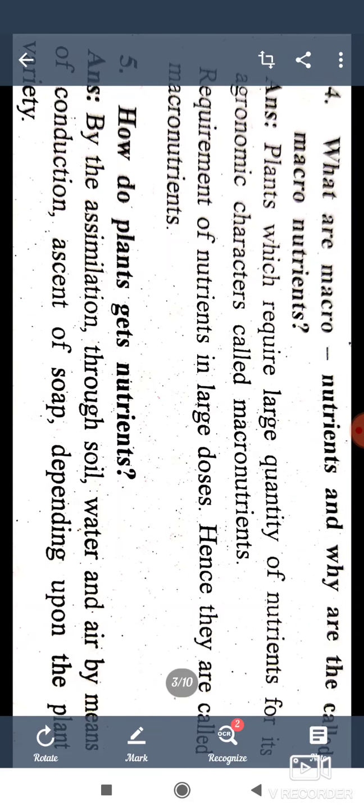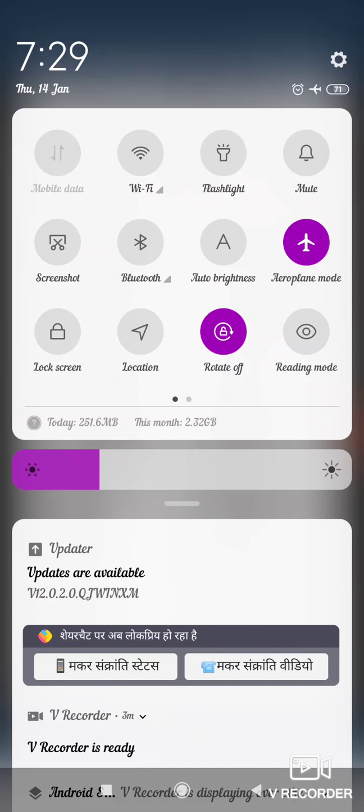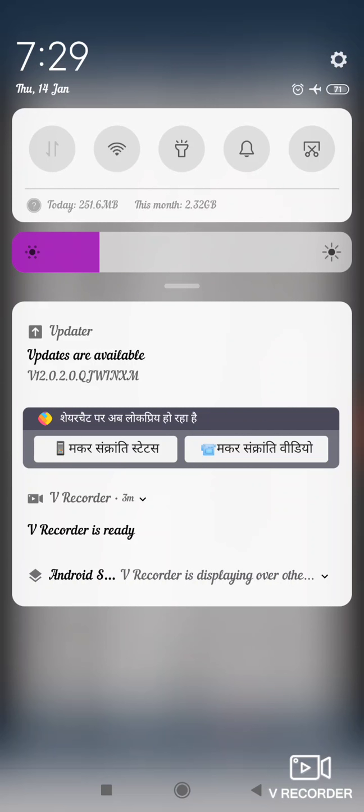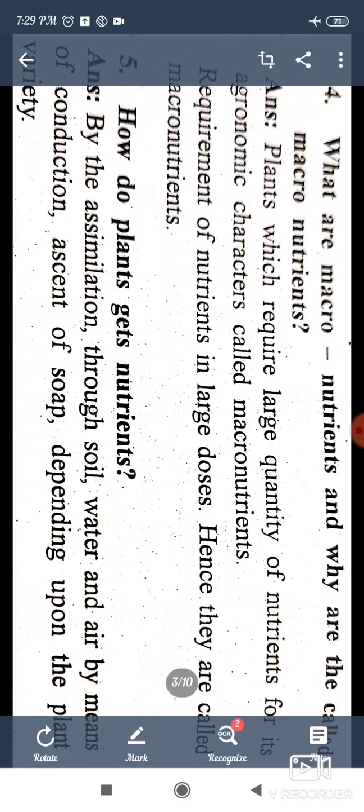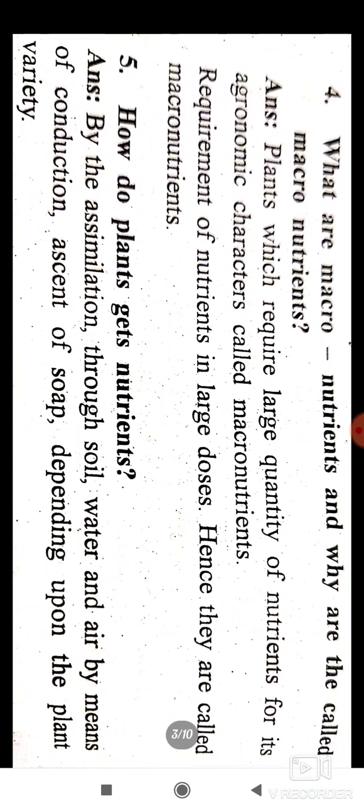So what are macronutrients and why are they called macronutrients? Plants require nutrients in large quantities for their agronomic characters.